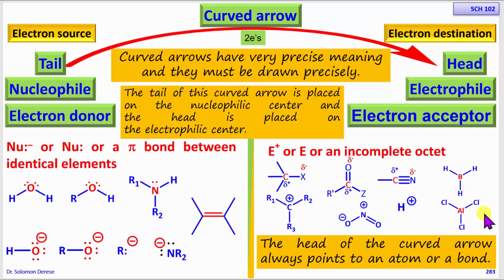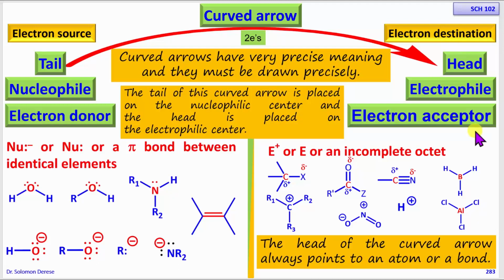So the head of the curved arrow points to an atom or to a bond. Okay, so this is the way curved arrows should be used precisely. Do not make the mistake of pointing an arrow from an electrophile to a nucleophile. It cannot happen.